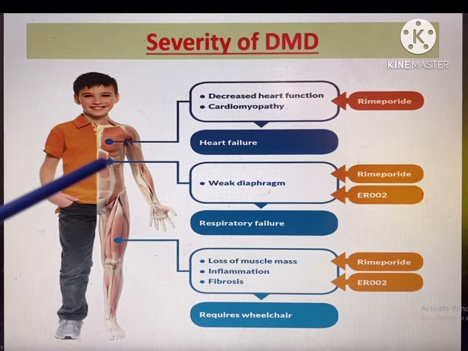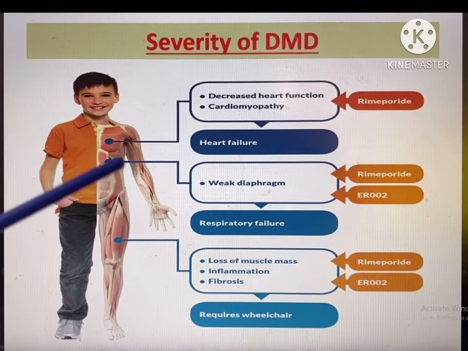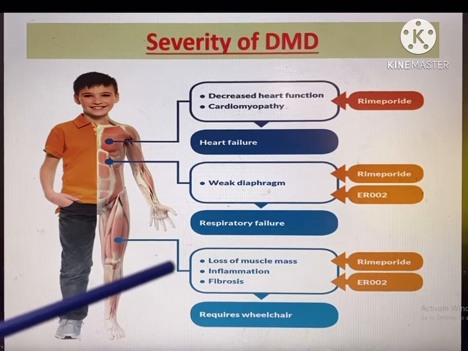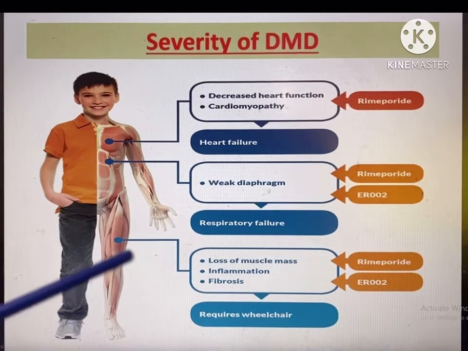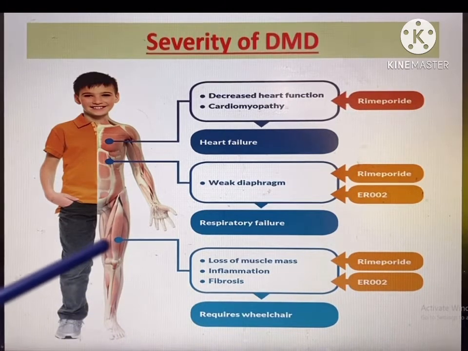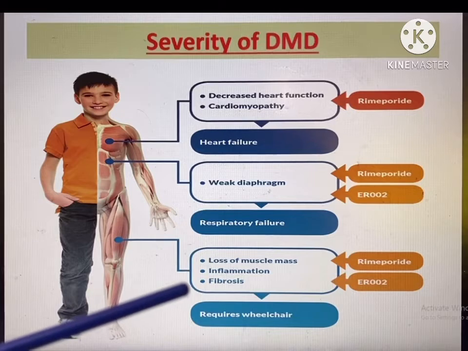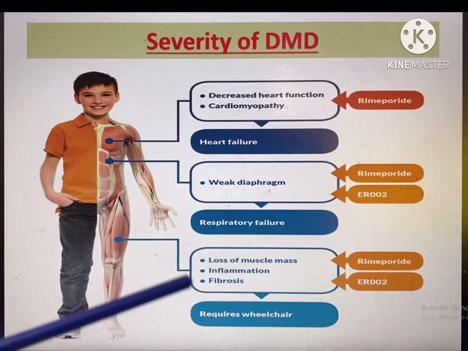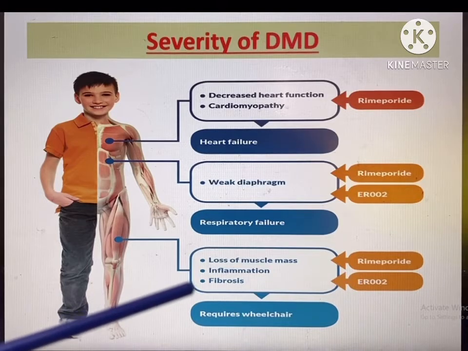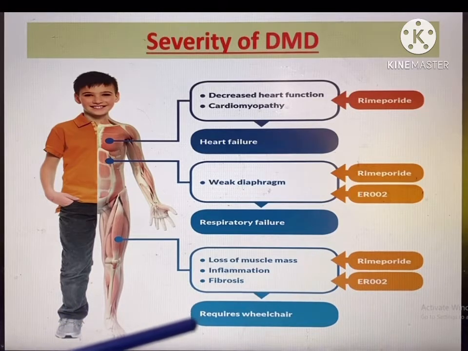So a weak diaphragm muscle leads to respiratory or breathing failure. Then finally, in the muscles at the leg position, there are deformities along with loss of muscle mass, inflammation and fibrosis.